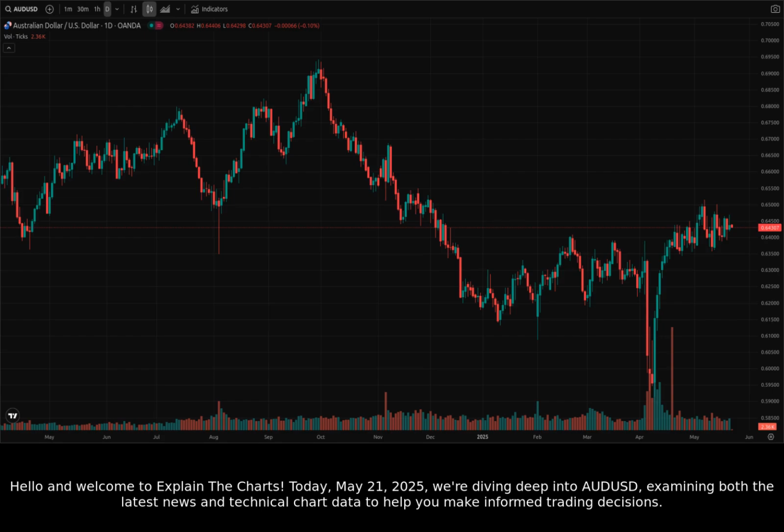Today, May 21st, 2025, we're diving deep into AUDUSD, examining both the latest news and technical chart data to help you make informed trading decisions.